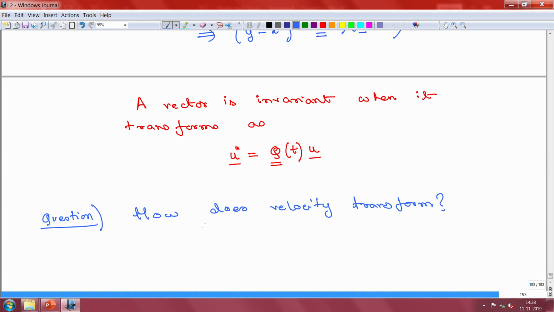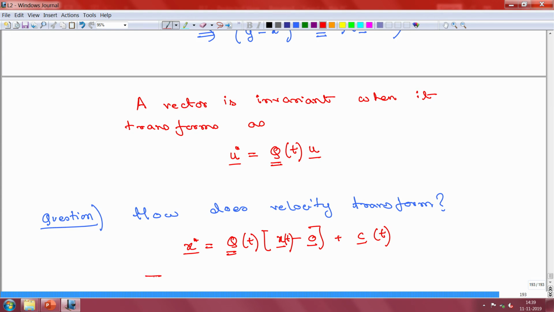We have previously written that expression, so let us just rewrite this, and this is also a function of time. We have to discuss the velocity.